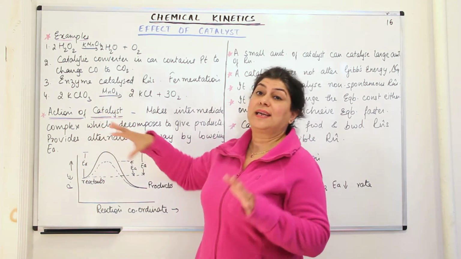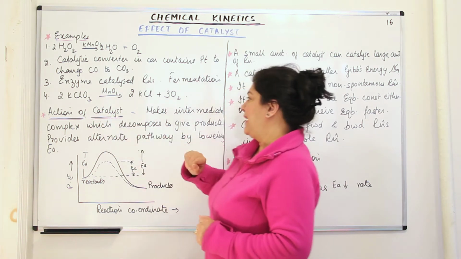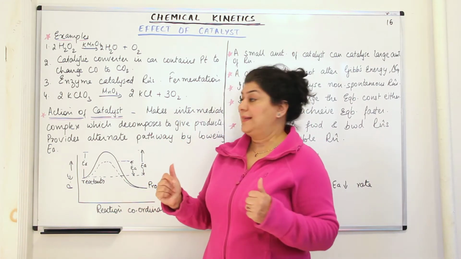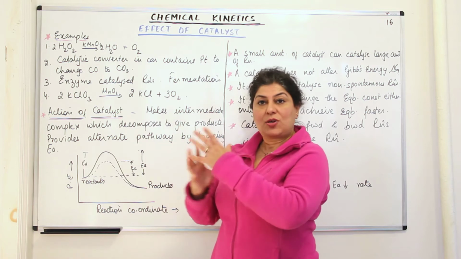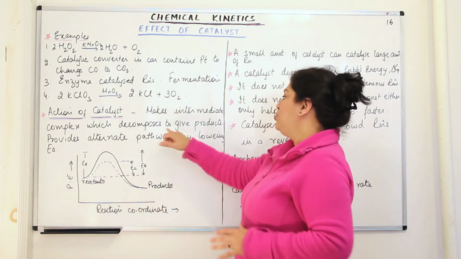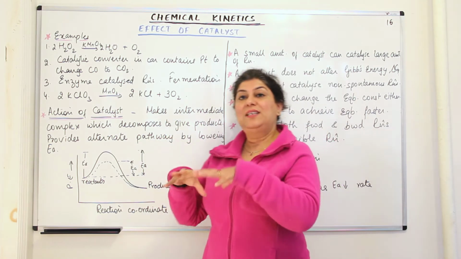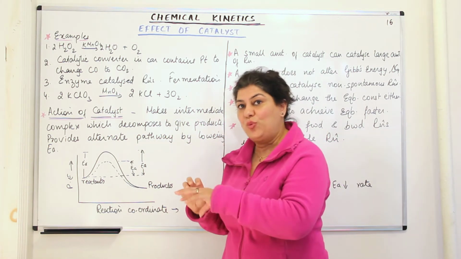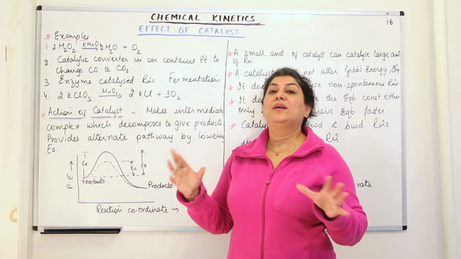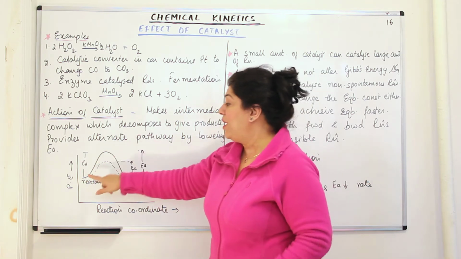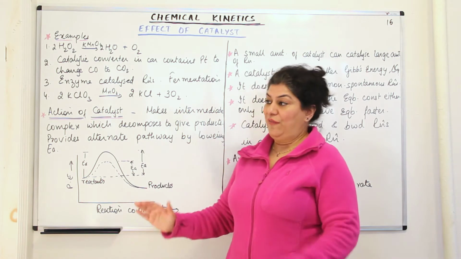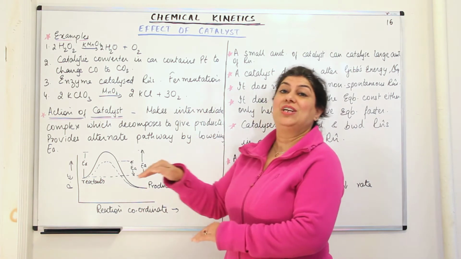I'll again tell you how the catalyst acts, the action of a catalyst. The catalyst makes an intermediate with the reactants. And this intermediate complex that is formed then decomposes to give you the products. This intermediate complex is made in such a way that the energy of activation that would have been required without the catalyst is far more, but this intermediate complex has energy lower than that. Therefore, this intermediate complex is achieved easier.